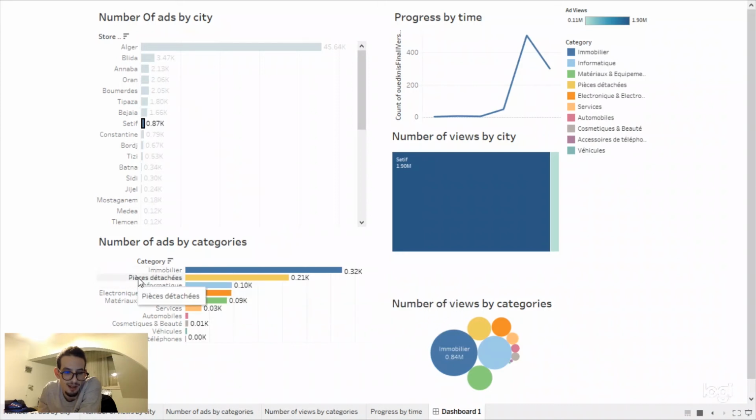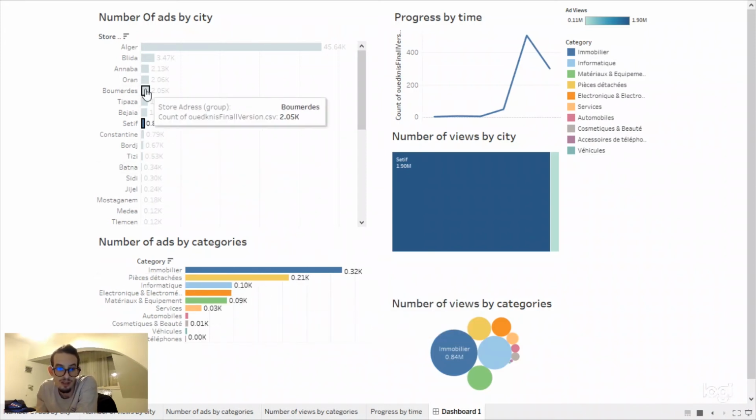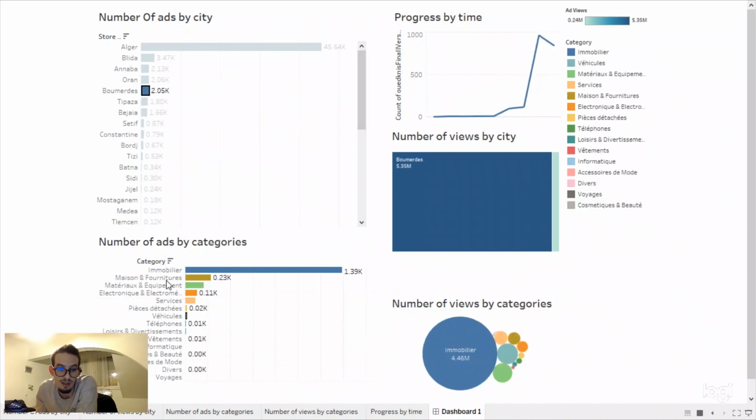Like if you need to change something in your vehicle, you need to go to this. You see, when we choose different cities, we have different categories. Each city is famous for a different category.